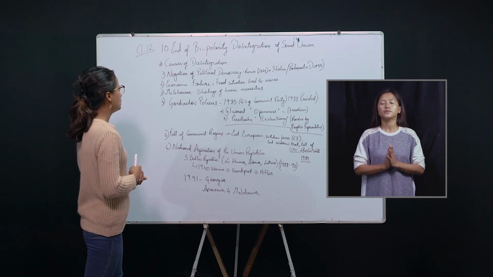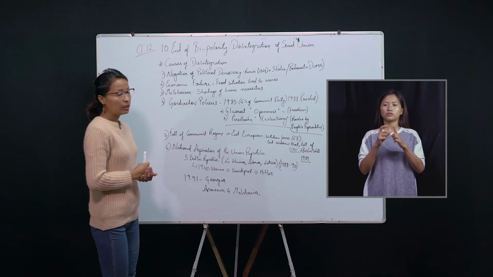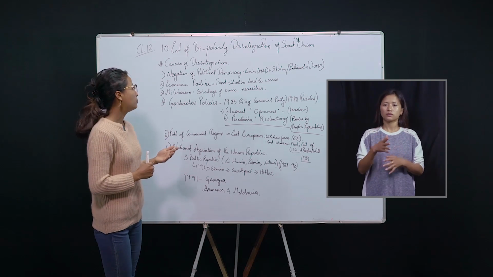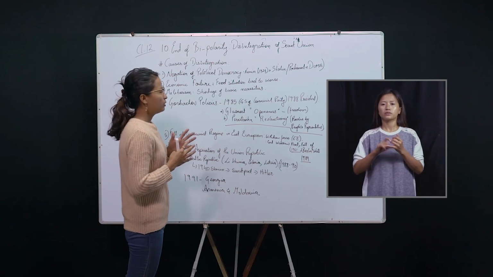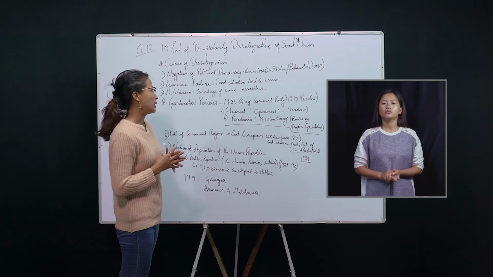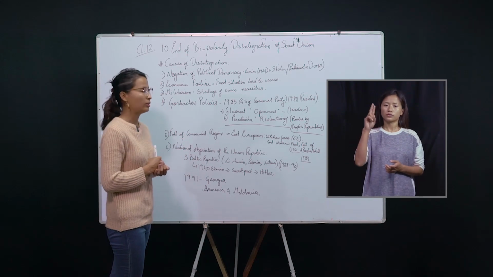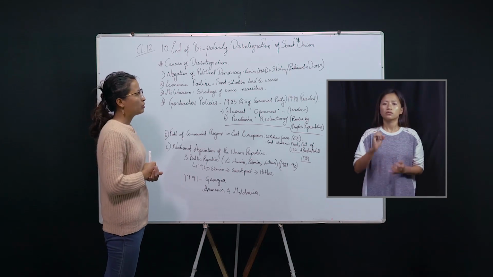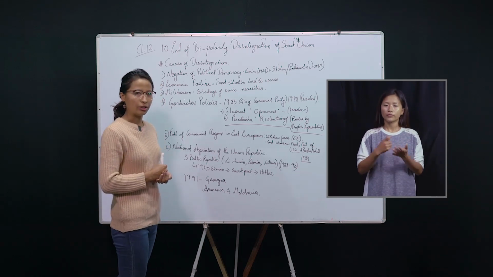The first one is negation of political democracy. Negation here means denial, or absence of political democracy. After the death of Lenin in 1924, Stalin emerged as the leader of Soviet Union. When he emerged as the leader, he acted the role of a dictator.